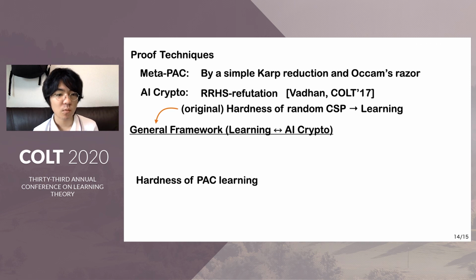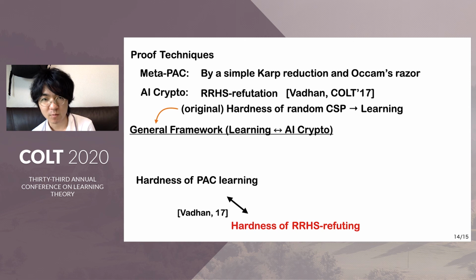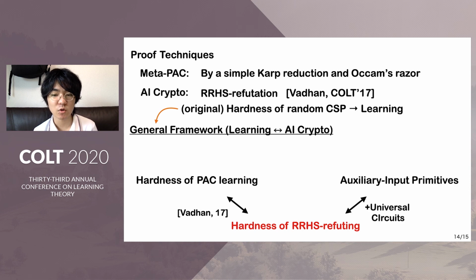Especially, first we translate the hardness of learning into the hardness of refuting by using the previous technique. Then, by adding several universal circuits, we translate this hardness into secure auxiliary input primitives. If we apply this framework to our model, PAC learning with target sampling circuit, then we have a secure auxiliary input version of a pseudo-random generator.